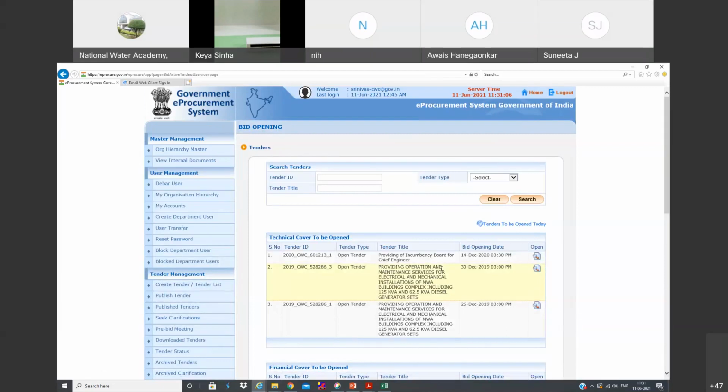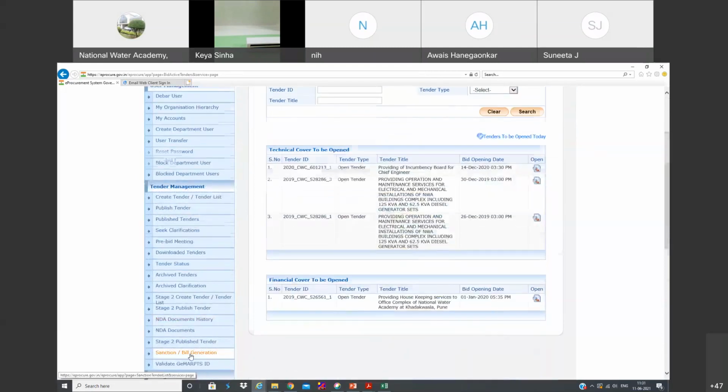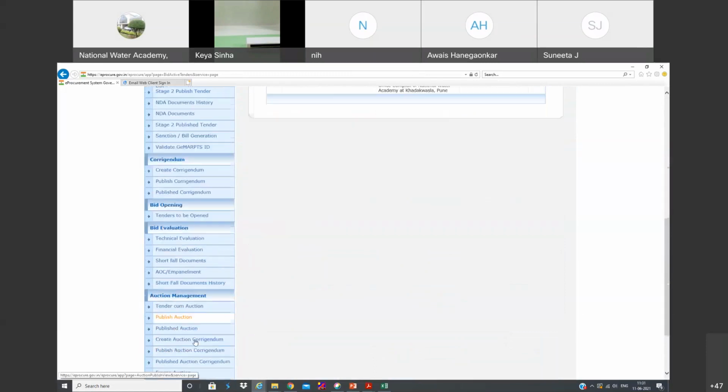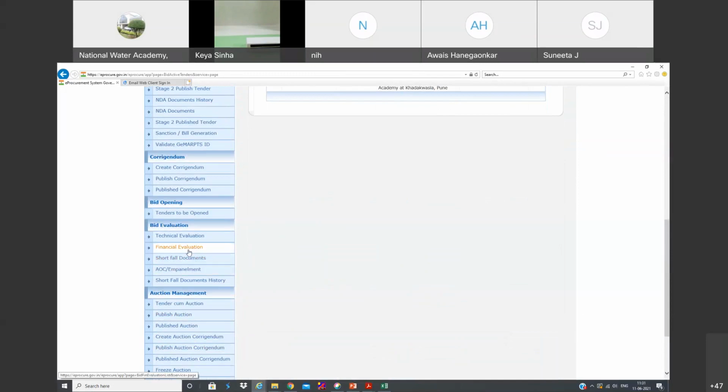That is the reason why we have to decide whether we accept or reject at the financial evaluation stage. So if only one tender is accepted at the financial stage, you don't have to go again to tenders to be opened and we don't have to accept it. You can straight away find it in financial evaluation.